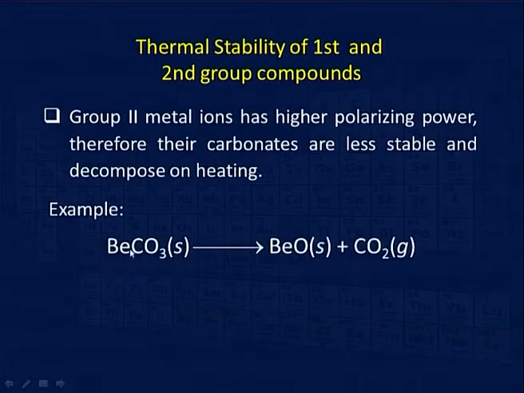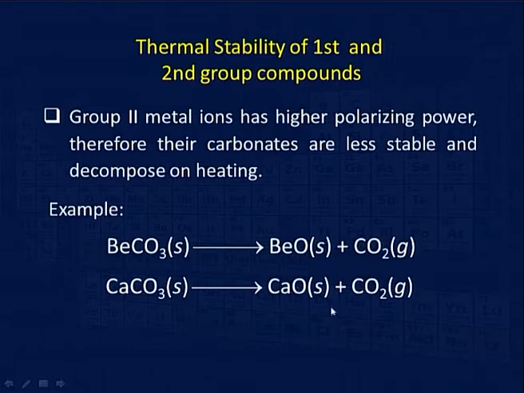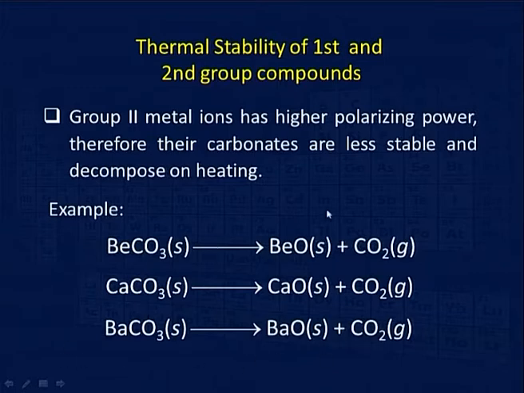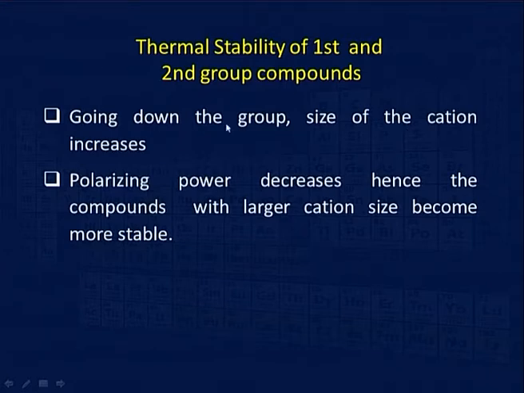Here we are showing beryllium carbonate. Beryllium is very small, carbonate is quite large, and it easily breaks down into beryllium oxide and CO2. Calcium carbonate also breaks down, but at a higher temperature. All carbonates will break down, but the temperature keeps increasing; that is, thermal stability increases down the group. Going down the group, the size of the cation increases, the polarizing power decreases, and the compound with the larger cation becomes more stable.